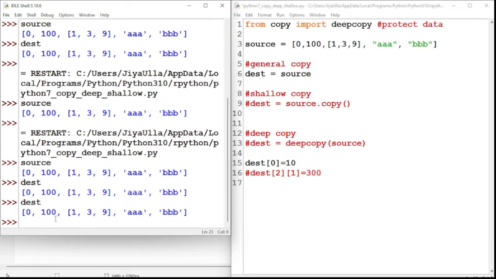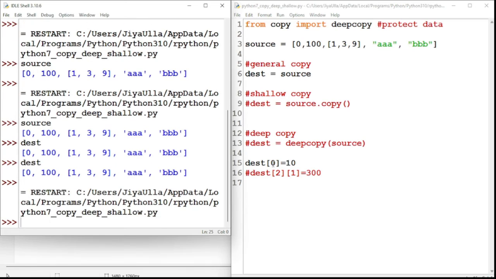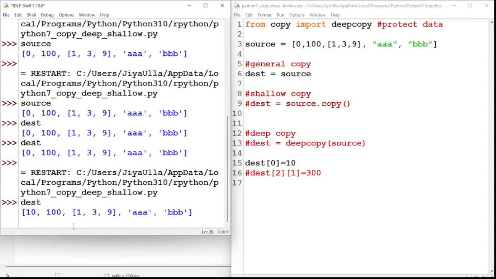Yes, it has run. Now if I print the destination data, yes, it is changing because I am assigning 10 to the zeroth index of destination. Let's see what happened to the source data, whether it changed or not.